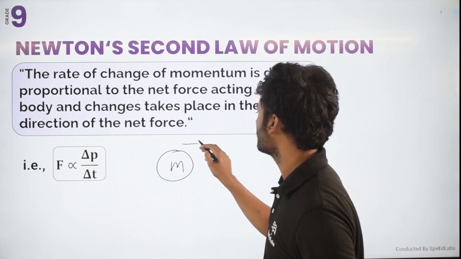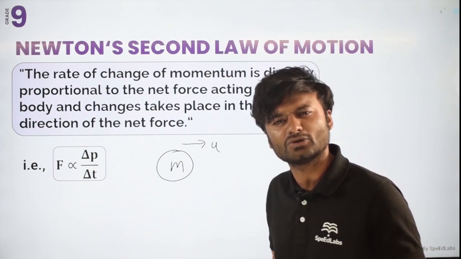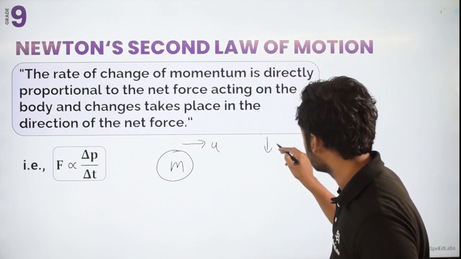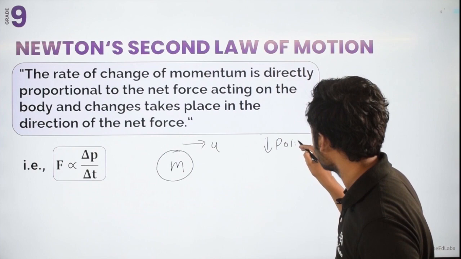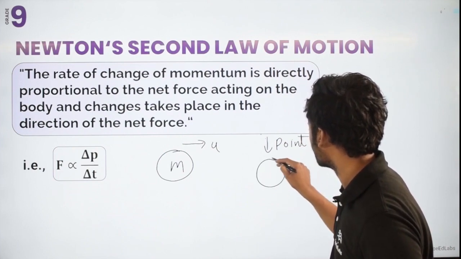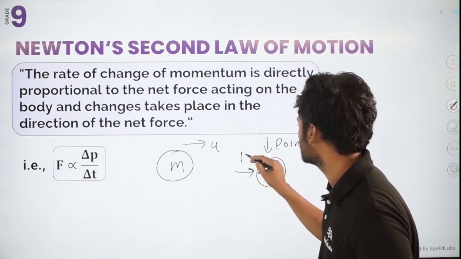Let's say it is moving with initial velocity u. Initially, it is moving with some velocity u. Consider this point, I have applied some force at this point, some external force.